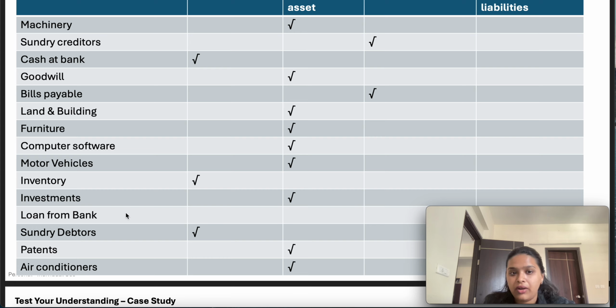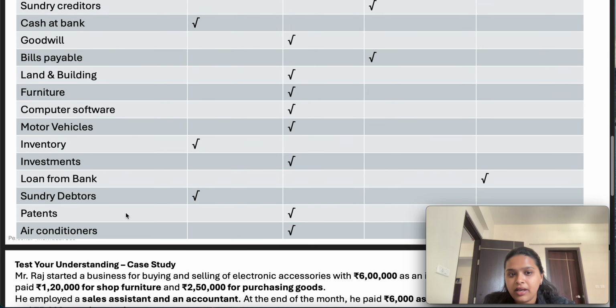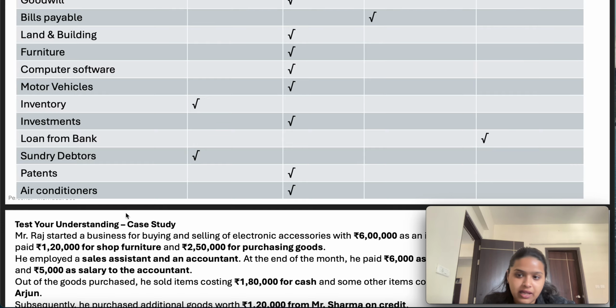Loan from bank. If you want to start a business and you need some money and you have taken a loan from the bank, it is a liability that you have to pay back after a specific period of time. So it is a non-current liability, considering your tenure is beyond 12 months, beyond 1 year. Sundry debtors. Suppose you have made a sale on credit to your customer. It is a current asset because you have the right to receive the cash. Patents. It is an intangible asset and a non-current asset. Air conditioner is a tangible asset and a non-current asset.